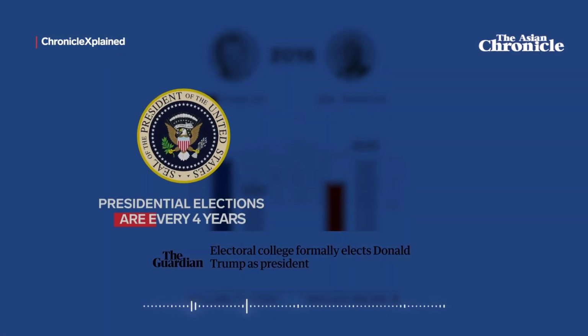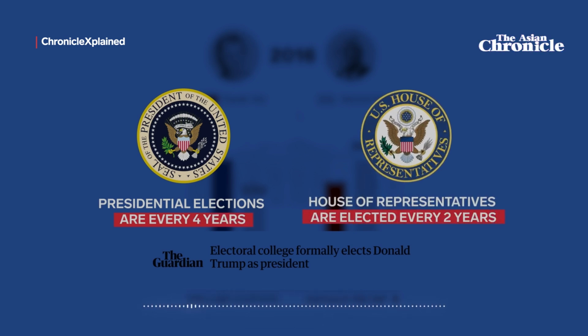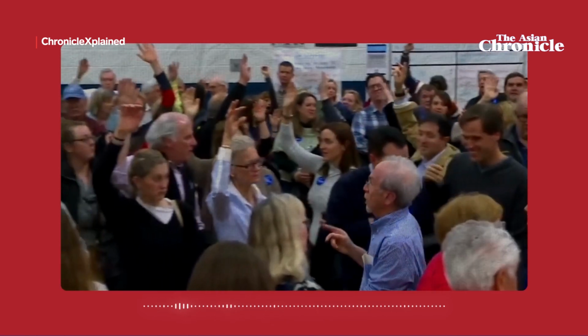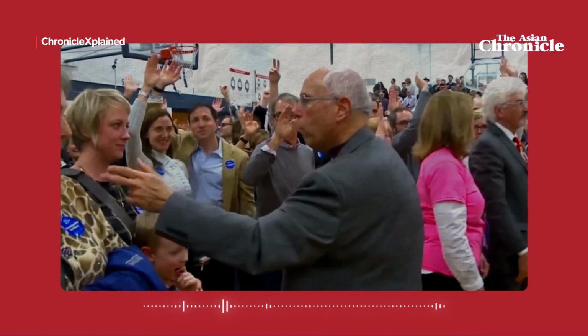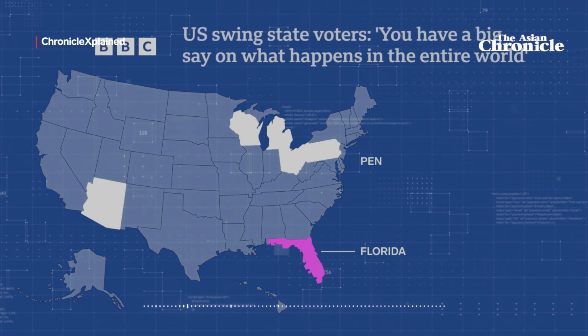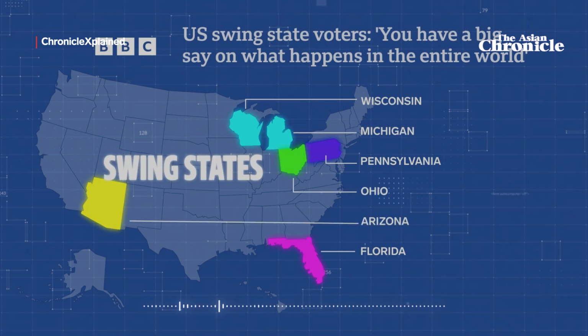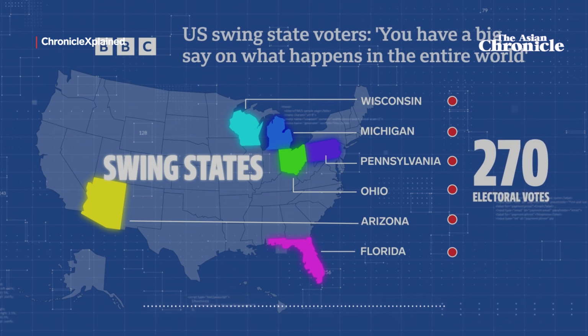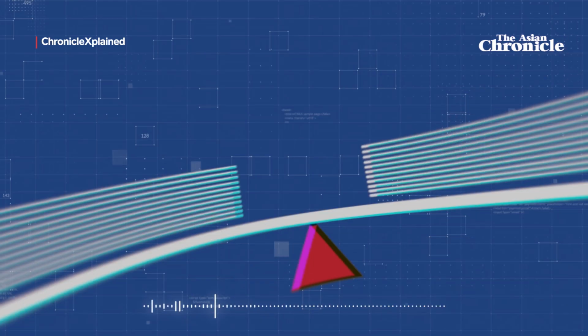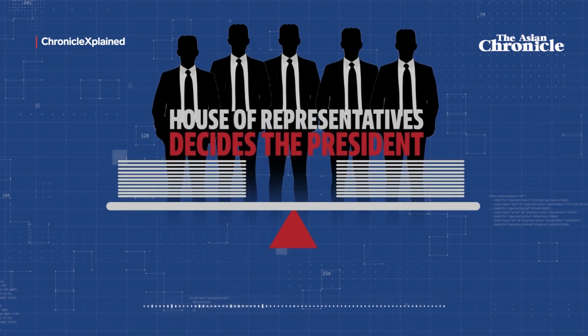But because presidential elections are every 4 years and the House of Representatives is elected every 2 years, if the public is not happy with the president, they can choose more representatives from the opposition party, causing difficulty for the president to pass laws. Florida, Pennsylvania, Wisconsin, Michigan, Ohio and Arizona are the swing states in the US election. Winning these states is key to getting the magic number of 270 electoral votes. If no candidate gets the majority, then the House of Representatives decides the president.